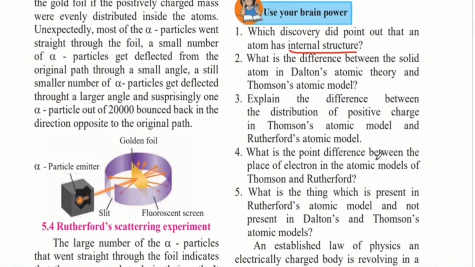What is the difference between the place of the electron in the atomic models of Thomson and Rutherford? Thomson said that the atom was like a plum pudding in which the electrons were embedded. But Rutherford told us that the electrons are revolving around the nucleus which consisted of the positive charges.